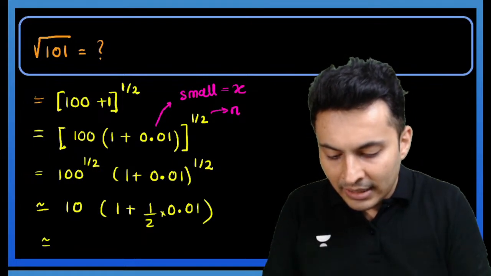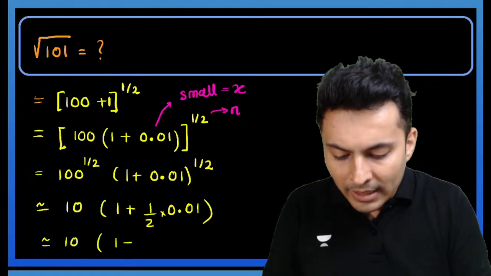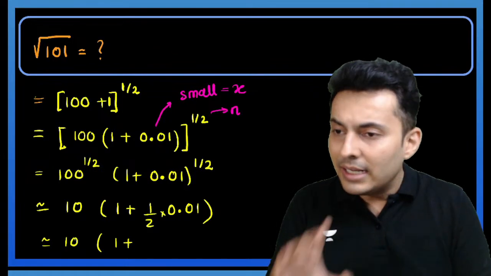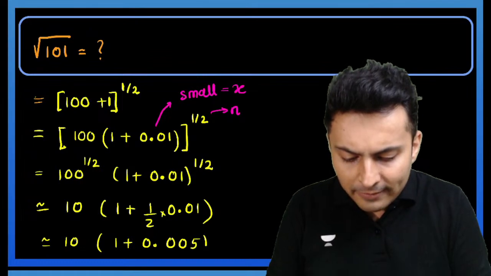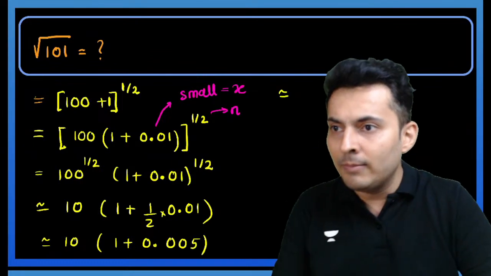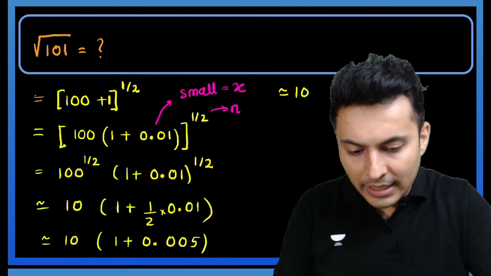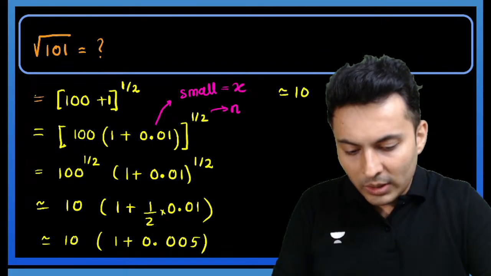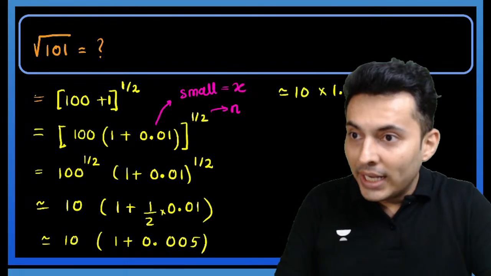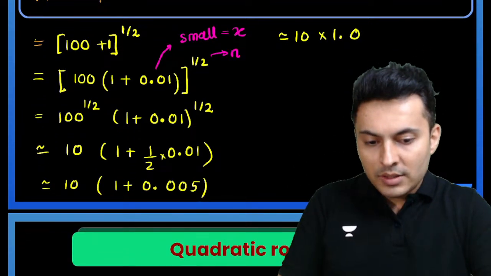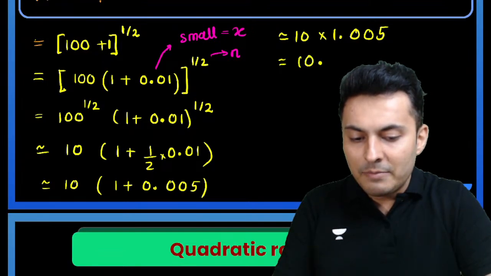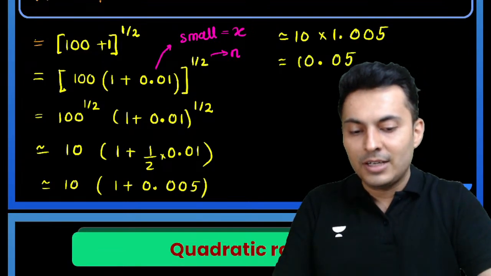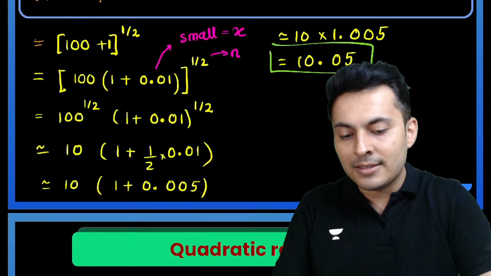So this will be 10 into 1 plus 0.01 into half, which is 0.005. So that will become 10 into 1.005. When you multiply it by 10, it will become 10.05. So that is the answer.